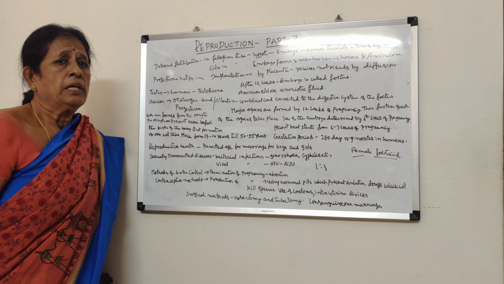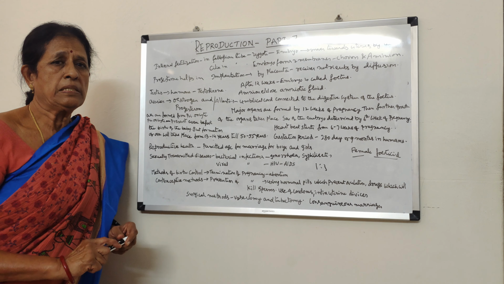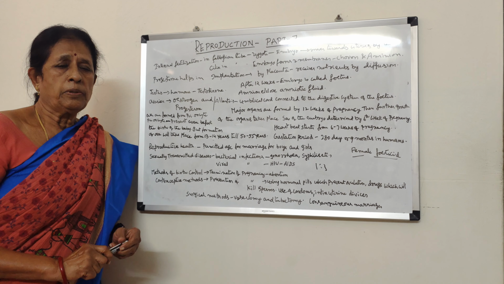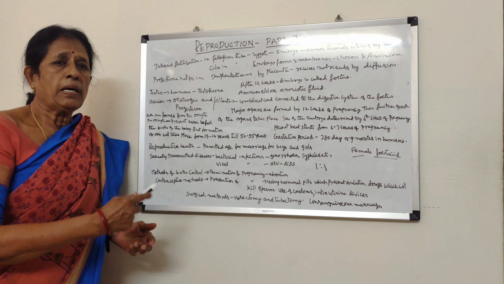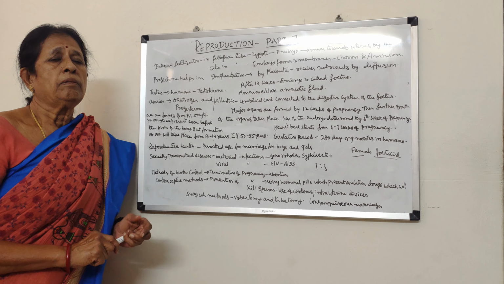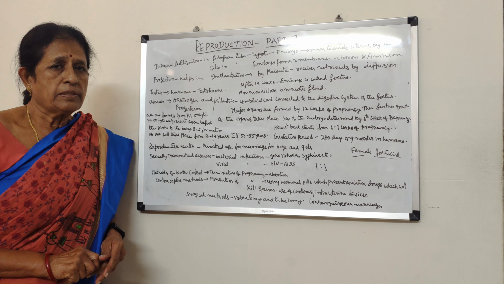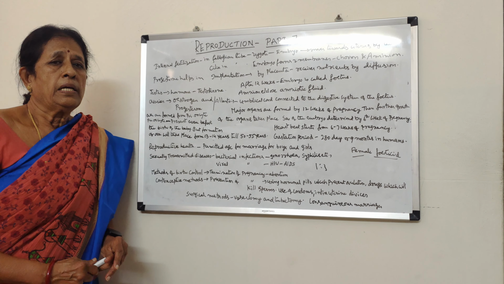The formation of the ovum alternates between the two ovaries: once one ovary produces one ovum, and the next time the other ovary produces another ovum. This takes place in the form of a cycle called the menstrual cycle. If fertilization does not take place, the unfertilized ovum is discharged along with the mucous membrane of the uterus and sent out of the body.